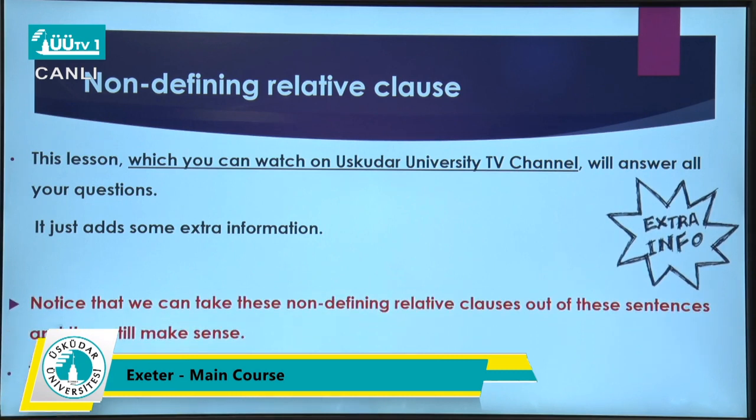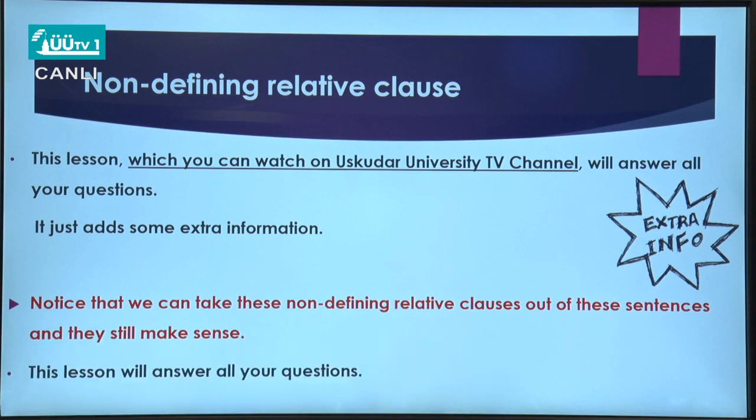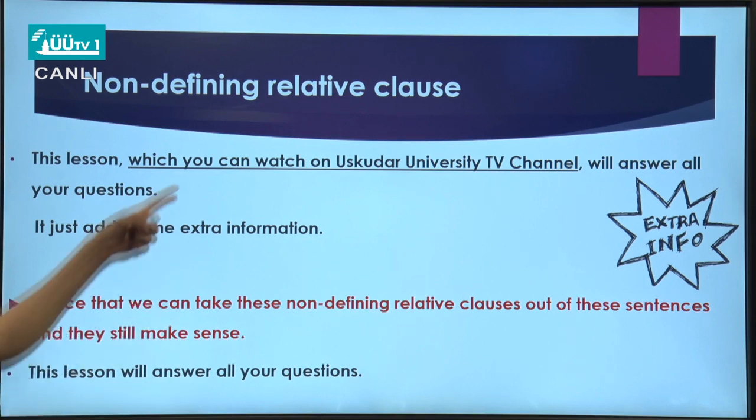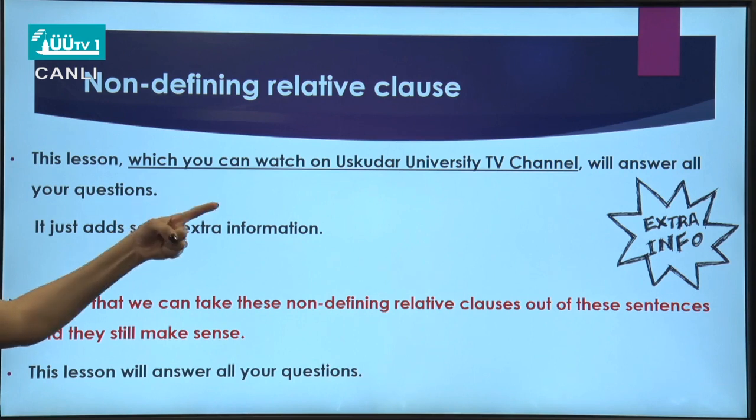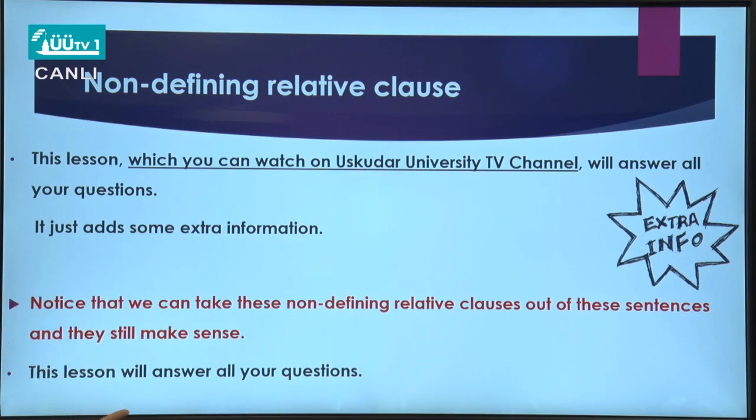So notice that we can take these non-defining relative clauses out of this sentence and they still make sense. As I told you earlier, you can delete this part because it is extra information. You can see here, this lesson will answer all your questions. The sentence is meaningful, it makes sense, and you can understand what the speaker means because it gives you only extra information.